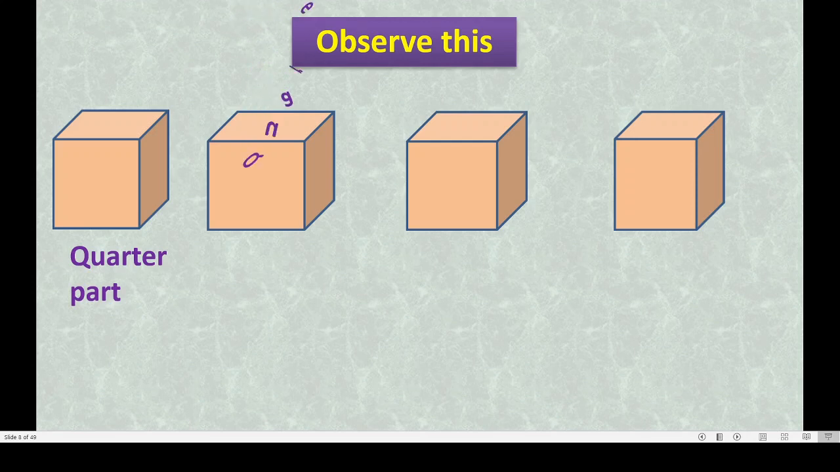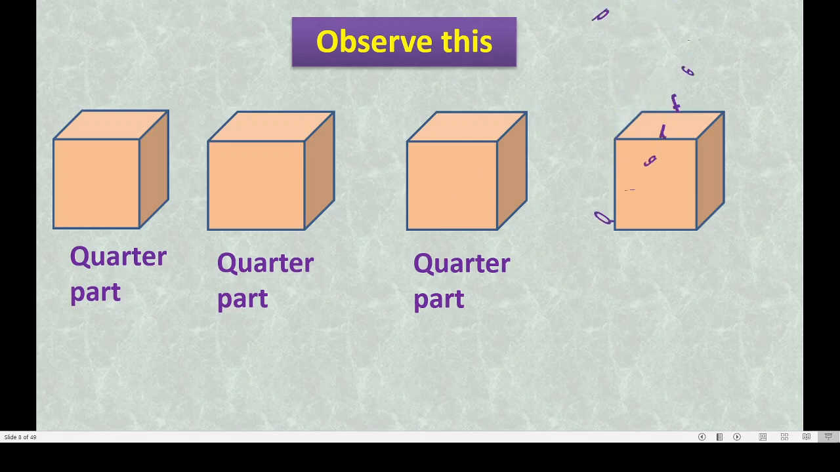Quarter part. This is also one more quarter part. This is also a quarter part of that whole. And this is also a quarter part. How we said that? Half part. Correct? Here 4 same sized pieces are there. So they are quarter parts of that whole.